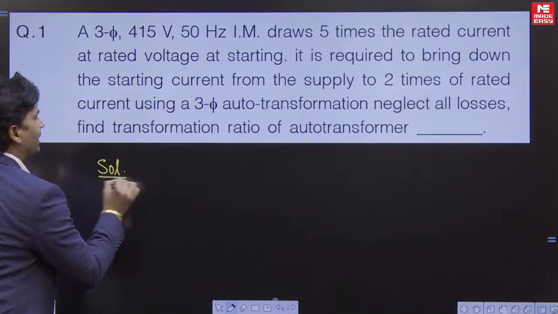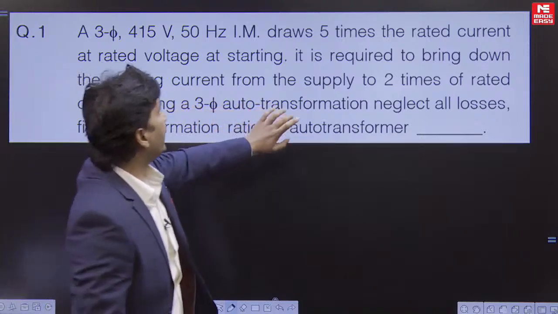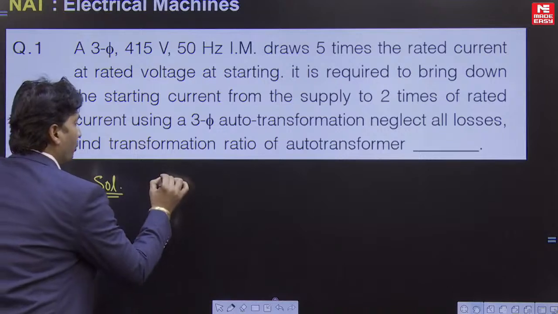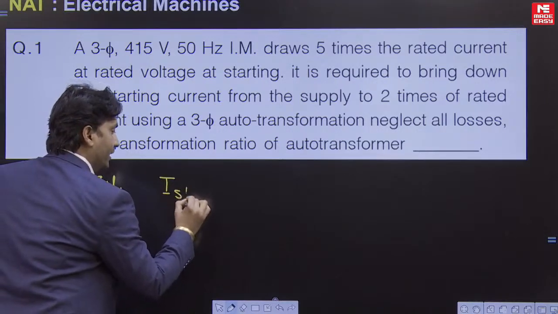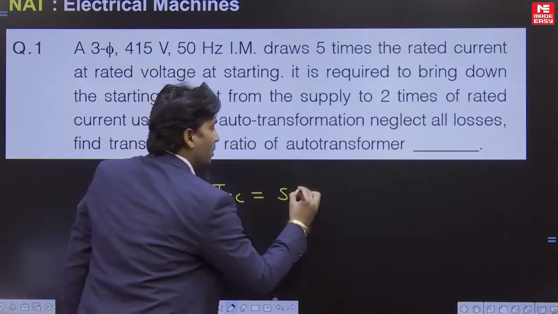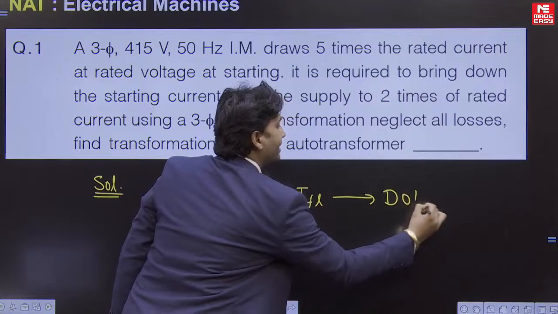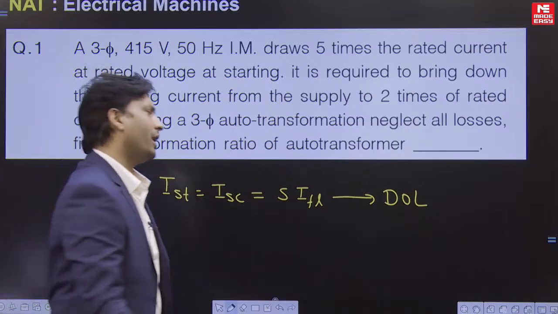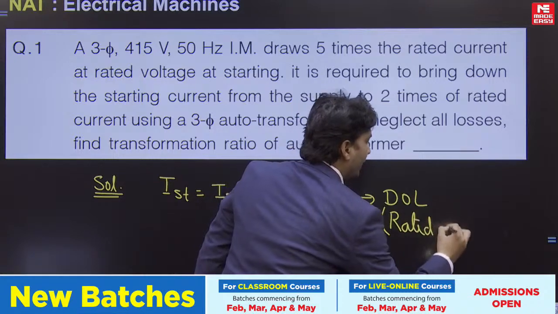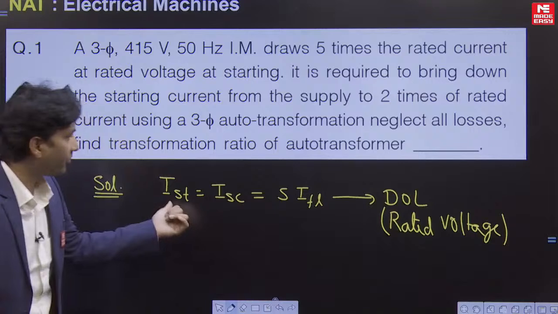Here we have given that starting current is 5 times the rated current. So we know that starting current is ISC. It is 5 times IFL. We are saying that it is at the condition of DOL, isn't it? What is the meaning of DOL? DOL means you can say that it is at rated voltage. Means at rated voltage at starting we have this much of a starting current.